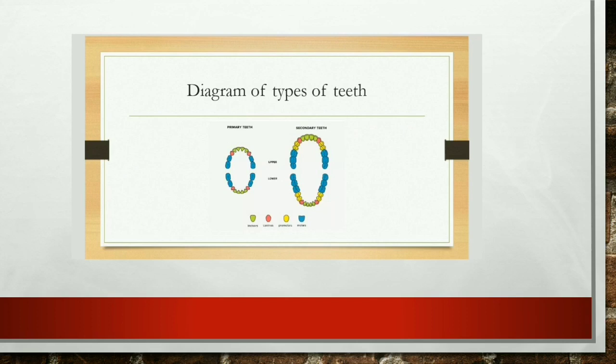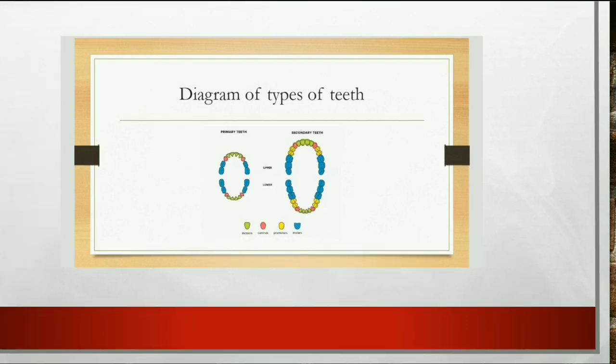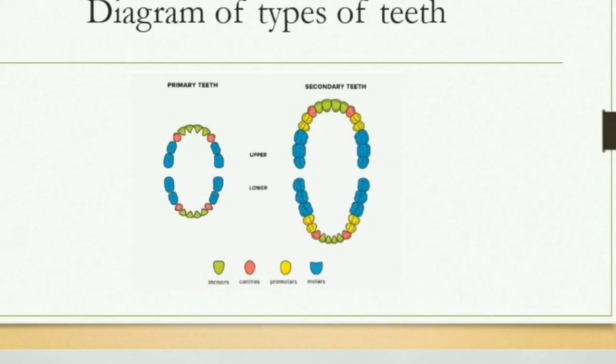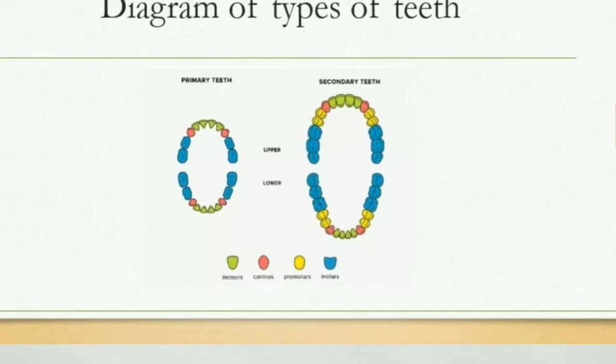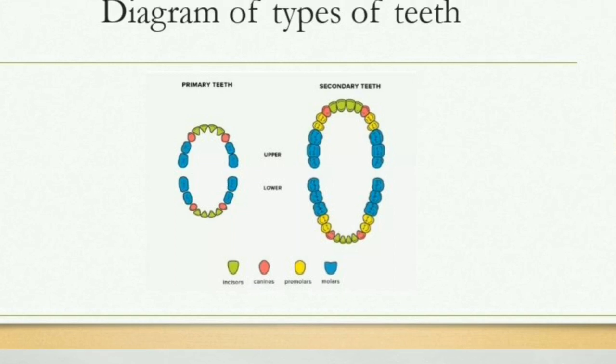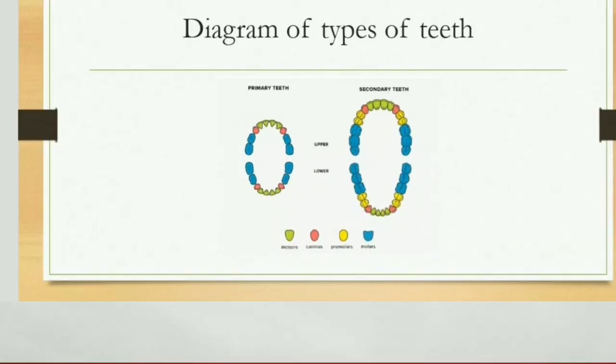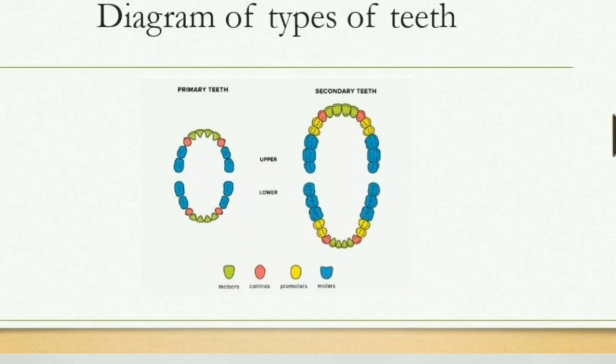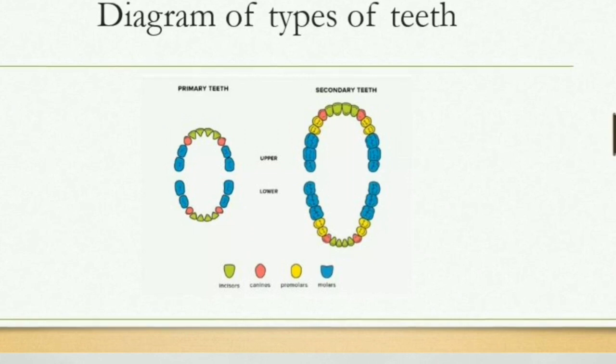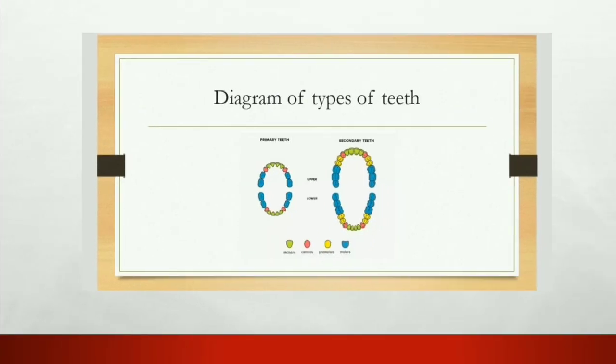So that makes 32 permanent teeth. We will see it in this slide. See, there are primary teeth, that is 20 in number. These are our milk teeth. And there are secondary teeth, which we have as an adult. So it is 32 in number. Alright, so we will also learn about teeth decay. What is teeth decay?